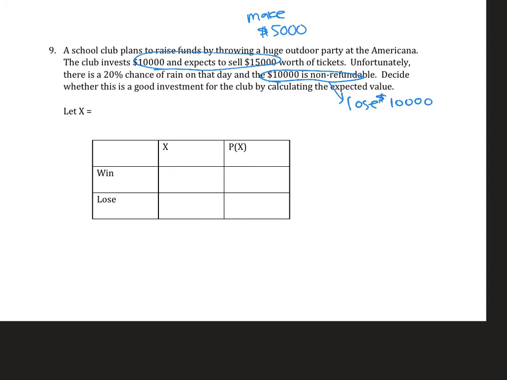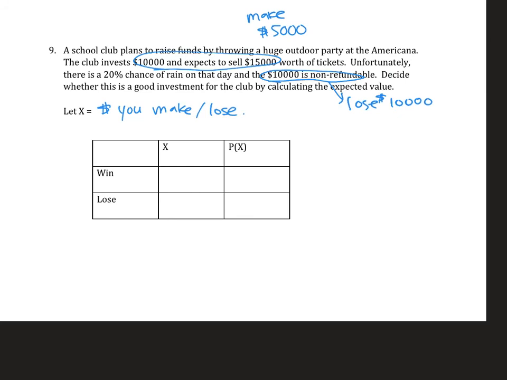Hopefully you make money overall, but here we have to decide if this is a good investment or not by finding the expected value. One of the things the expected value does is tell you if the investment is a good investment or a bad investment. So let X be the amount that you make or lose.